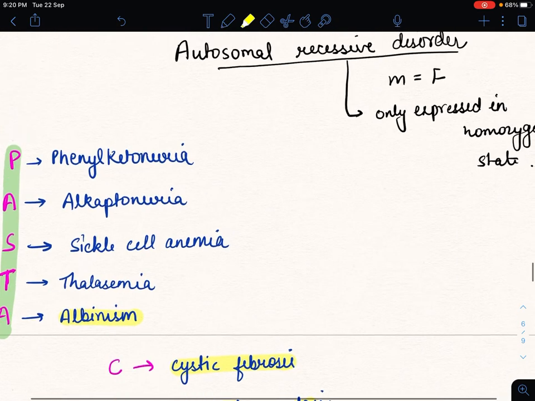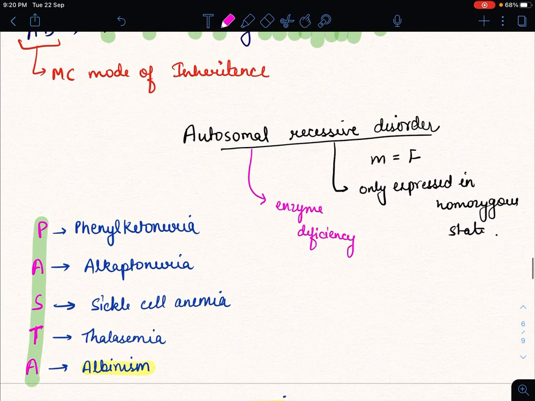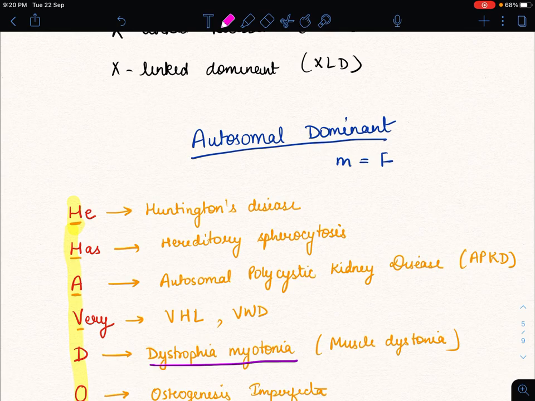And we can remember also that in autosomal recessive, every enzyme deficiency is included in autosomal recessive disorder. If we see any question in which there is deficiency of any enzyme, and they ask us about Mendelian disorder, then we can directly choose the option autosomal recessive disorder, because all enzyme deficiency diseases are included in autosomal recessive disorder. And then we have autosomal dominant, in which males and females are equally affected.